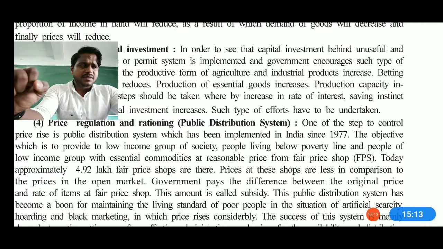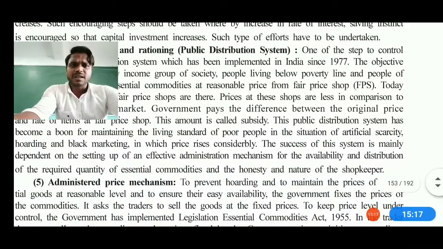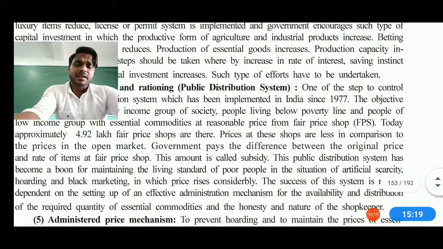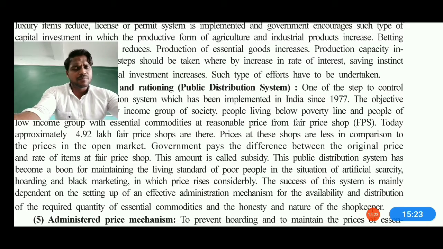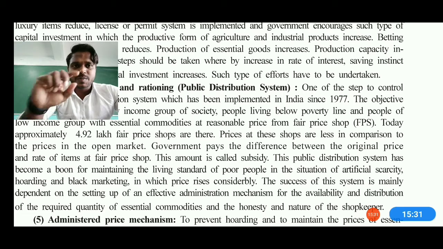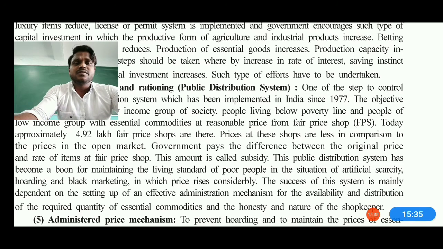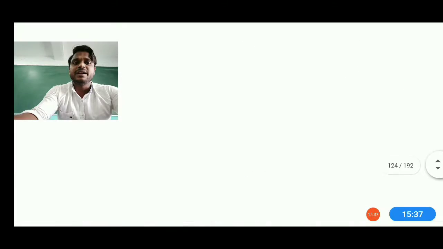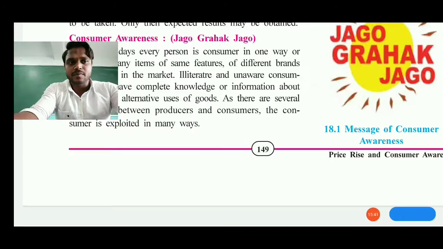Fair price shops are also one thing which the government needs to maintain. If you buy some material from the outside market, it will make you understand what the price of that thing actually is. But if you buy the same thing from the FPS, and you hold a BPL card, then obviously the government will give you the thing at the cheapest cost price, with good quality, for your eating purposes. So this is also one system which became a boon for maintaining the best systematic arrangement in India.